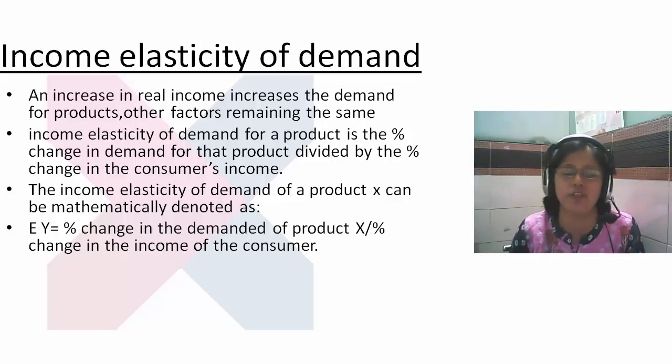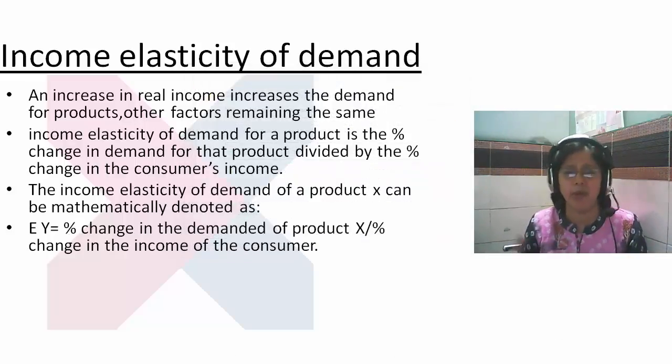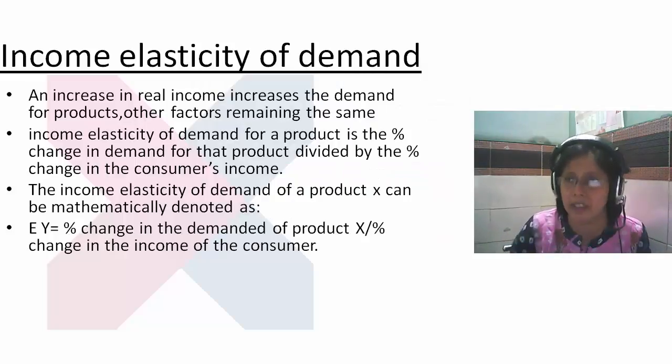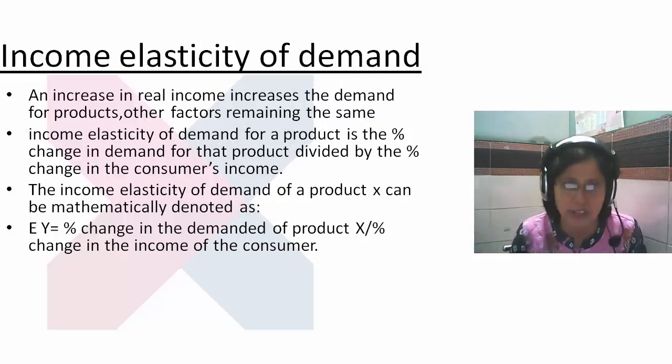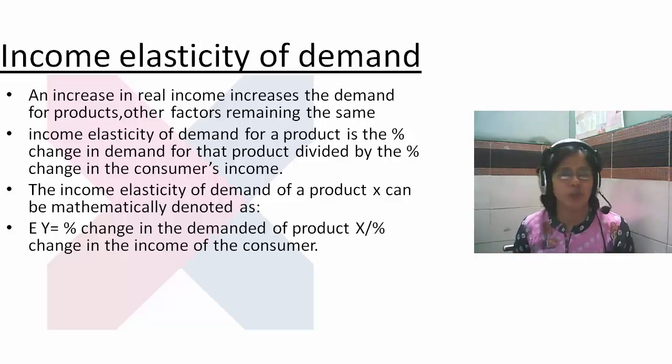For example, if I get a package of 30 lakh per annum, and my demand is to buy a villa, I can easily buy it because my real income has increased.